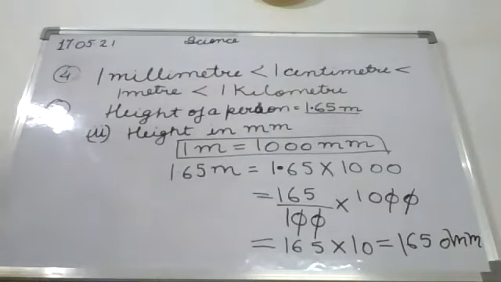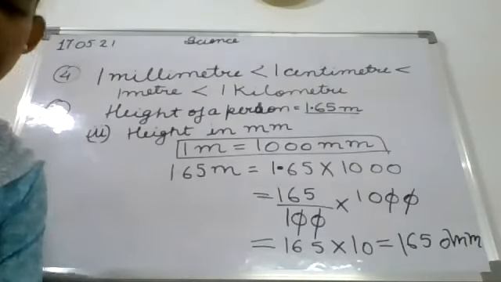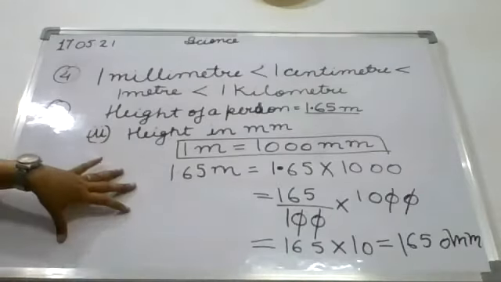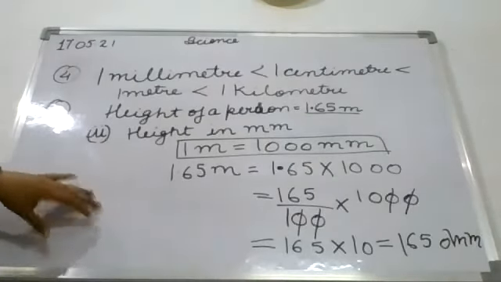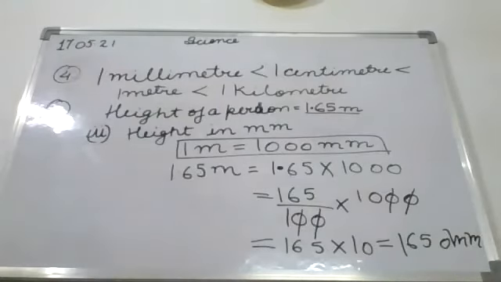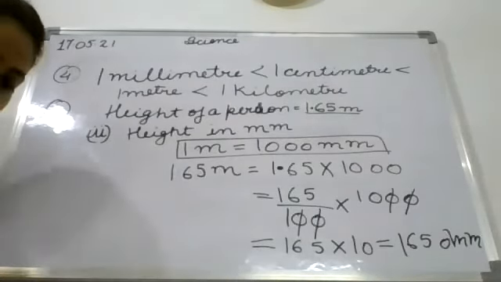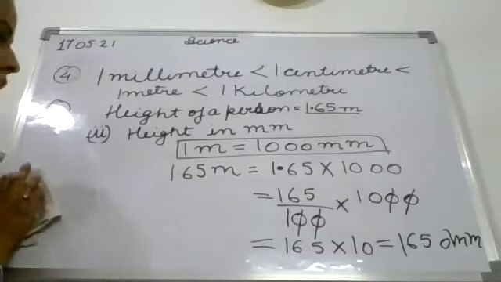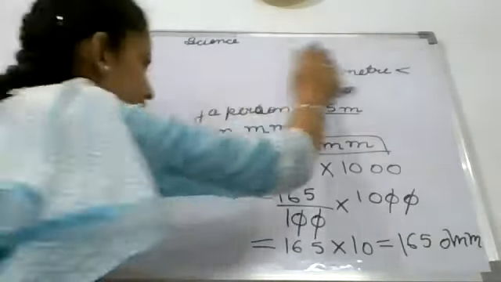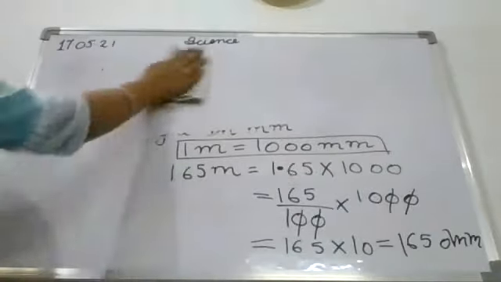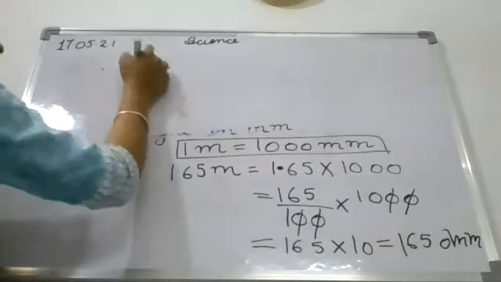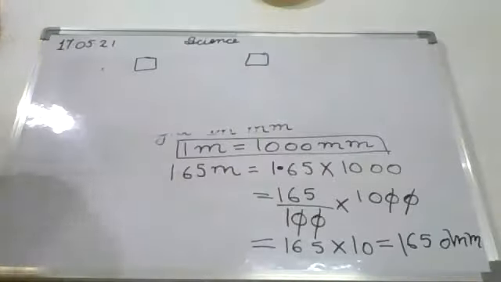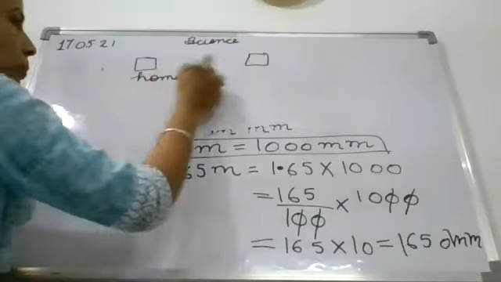So now next is the sixth question, I am reading. The distance between Radha's home and her school is 3250 meters. Express the distance into kilometer. So I am rubbing this. Suppose that it is Radha's house and it is her school. Okay, and it is home and it is school.